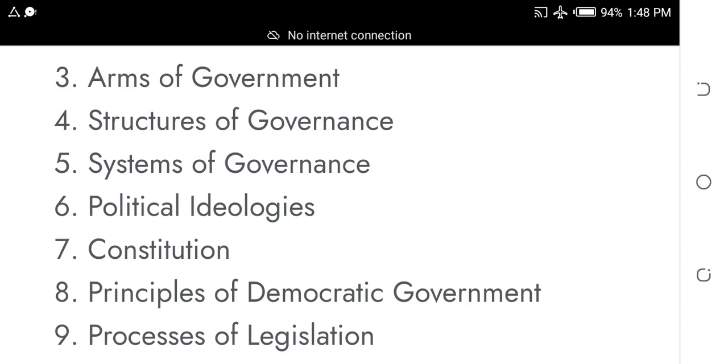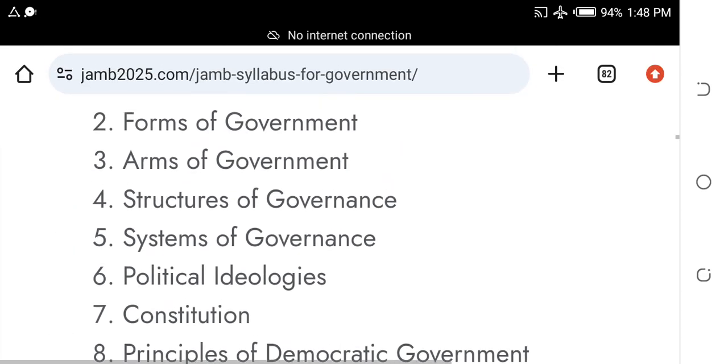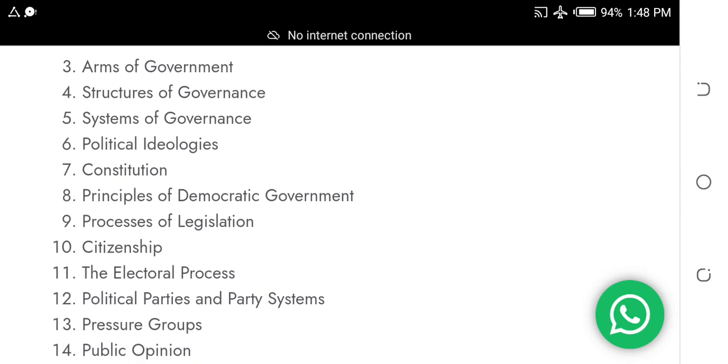Study constitution. Study principles of democratic government. Study processes of legislation. Study citizenship. When you get to your government textbook, you should see these are different topics in your government textbook.